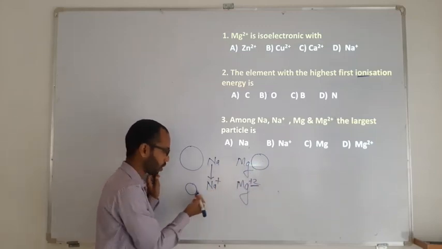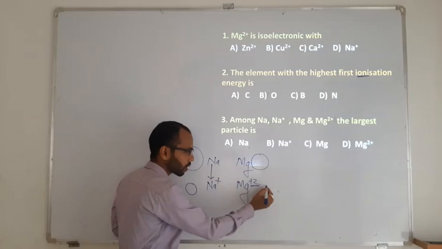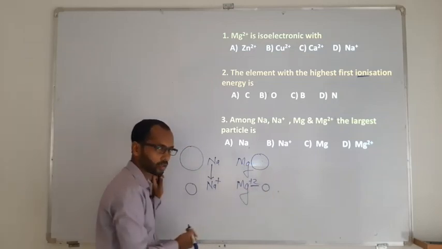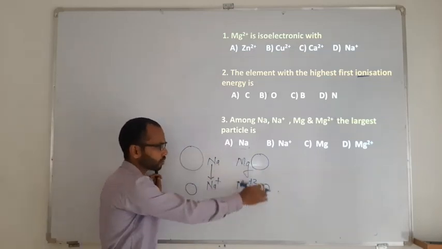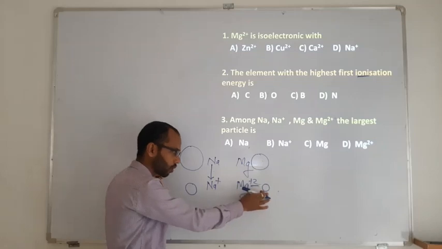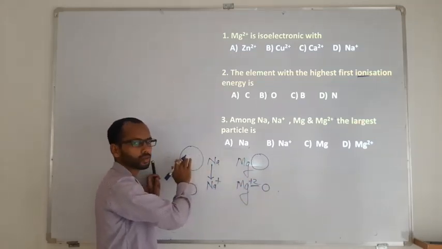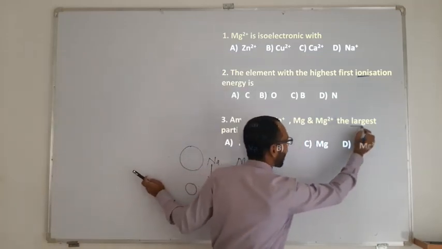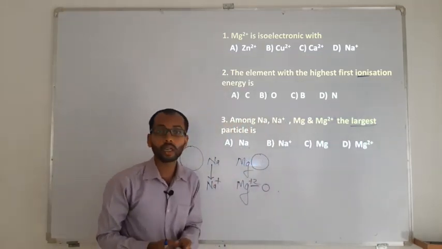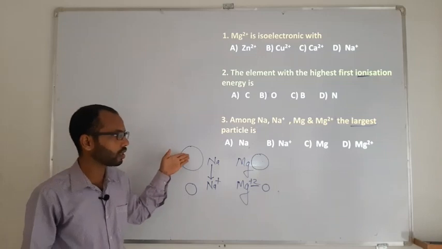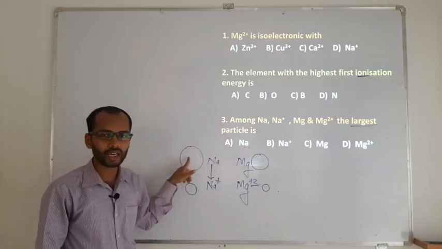If one electron is lost, the size decreases by this much, and with two electrons lost it decreases even more. If you look at the spheres here, this one is much smaller than Mg and sodium. So what is the question asking? The largest. Sodium is going to be the larger one there.